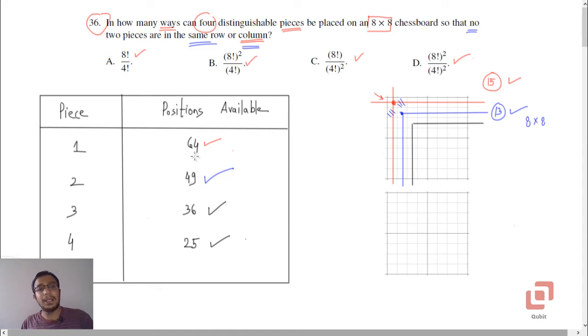Now you can apply the multiplication principle, which gives the total number of ways in which 4 distinguishable pieces can be placed on an 8 by 8 chessboard. That is the product of 64, 49, 36 and 25. Because these are squares, the option is going to be D, but let me explain that.